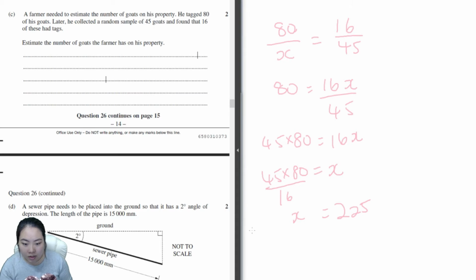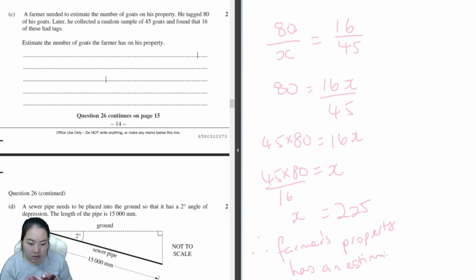And then of course, like before, you would write that the farmer's property has an estimate of 225 goats. Let's check.